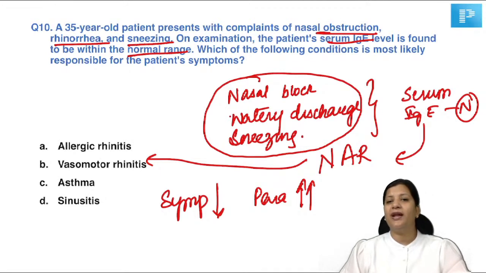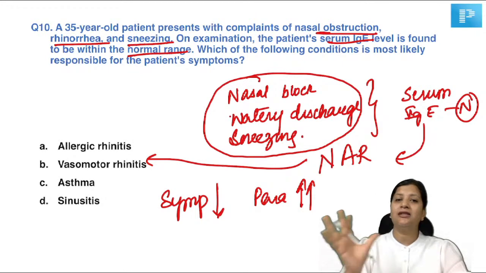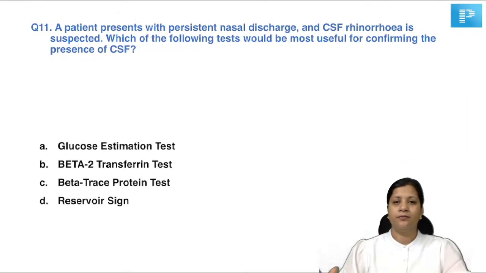Sinusitis will also present to you with features of nasal blockade and discharge, but usually again it is a mucoid or a mucopurulent discharge, not a watery nasal discharge. And it does not necessarily have to have IgE normal. They can present to you with headache, facial pain, postnasal drip and cough. That is specific for sinusitis.